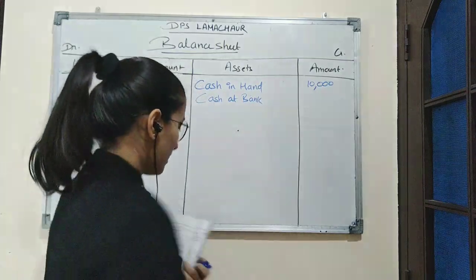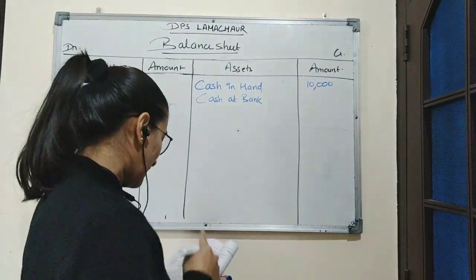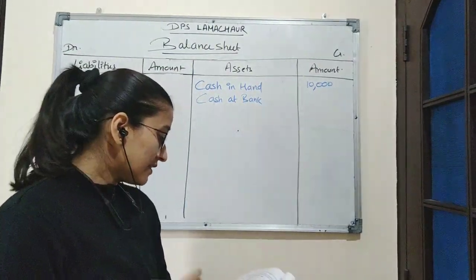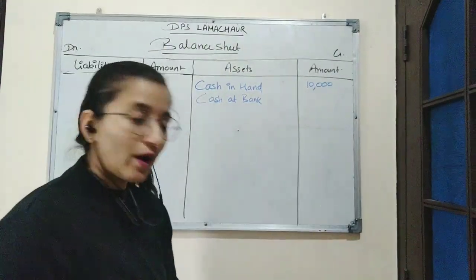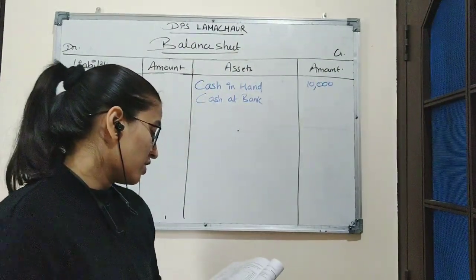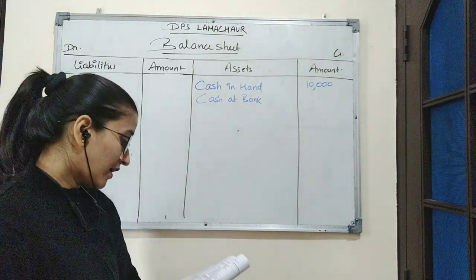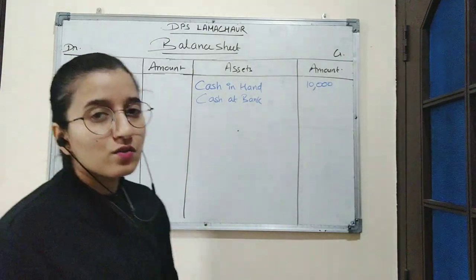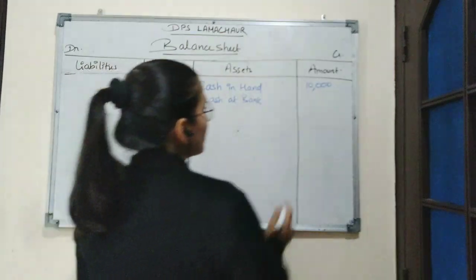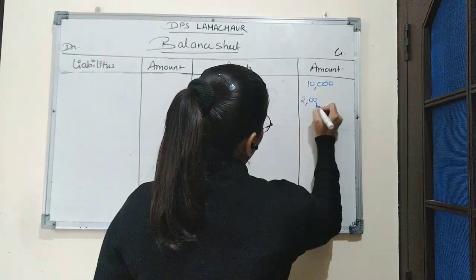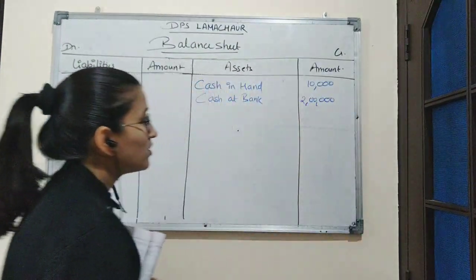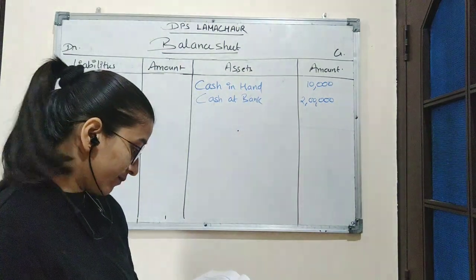Then cash at bank. Cash at bank it is given 40,000, but here we can see C has brought an additional capital of 1 lakh and also 60,000 as a share of goodwill. So this will also be added in cash at bank. So 40,000 plus 60,000 is 1 lakh and plus 1 lakh will be 2 lakh rupees. Cash at bank will be rupees 2 lakh.